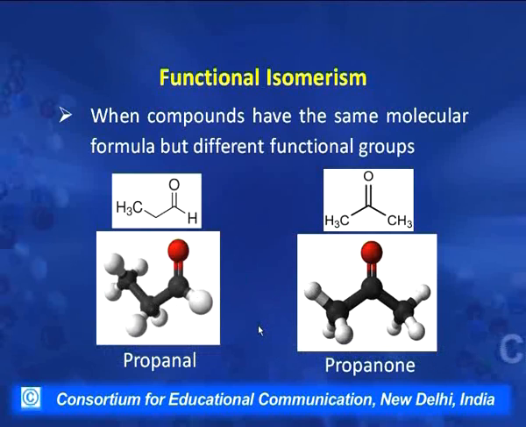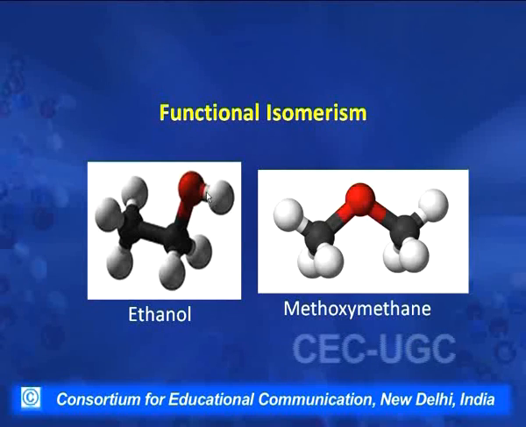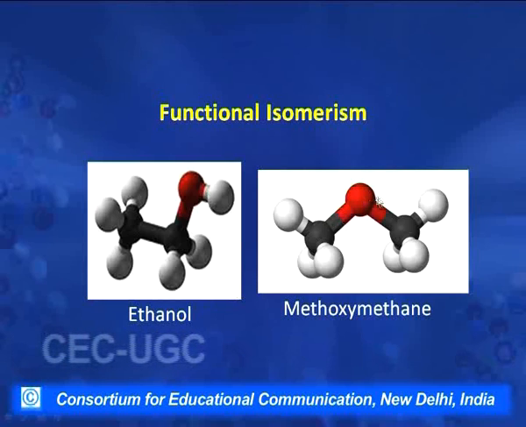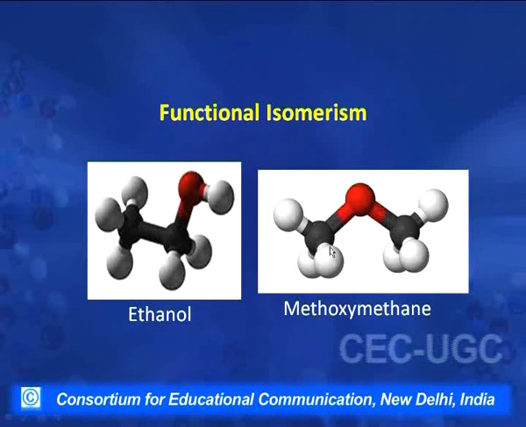Let us take another example for functional isomers. This compound has a hydroxyl group attached to a 2 carbon chain and it is named as ethanol. This is the hydroxyl group. Then there can be another compound with 2 carbons and both of them are attached to oxygen. Here is oxygen, 1 carbon is here and 1 carbon is on this side.